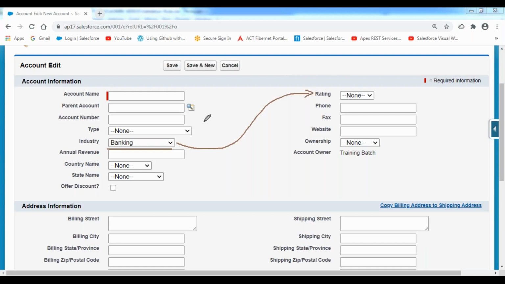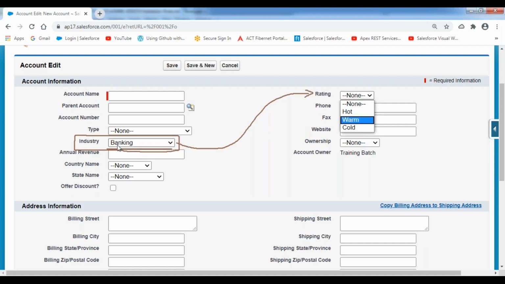So whenever I'm creating an account record, or whenever you are updating an account record, if the account record's industry value equals banking, then compulsorily rating should be hot. Suppose I'm creating the account record by selecting the industry banking and the rating equals warm, or cold, or empty, then I don't want to accept that record. If the industry equals banking, then rating should be hot, mandatory, or else don't allow the record to be saved.